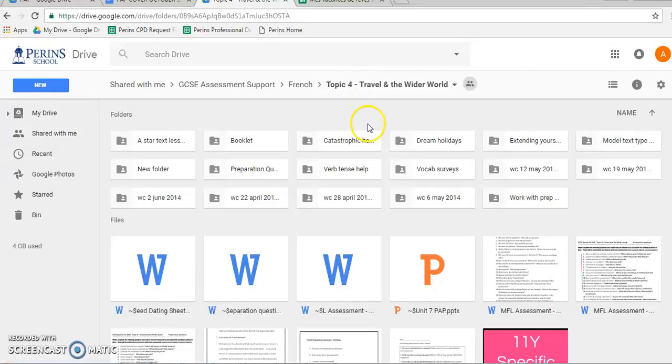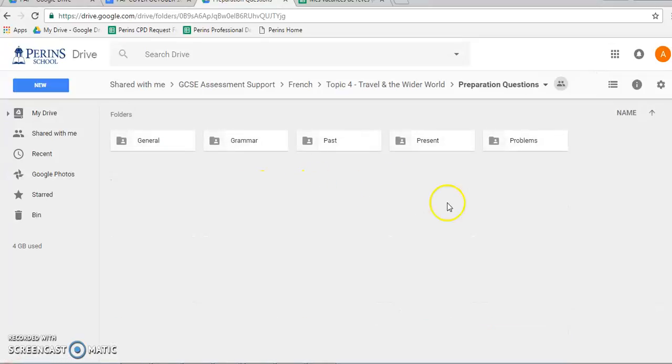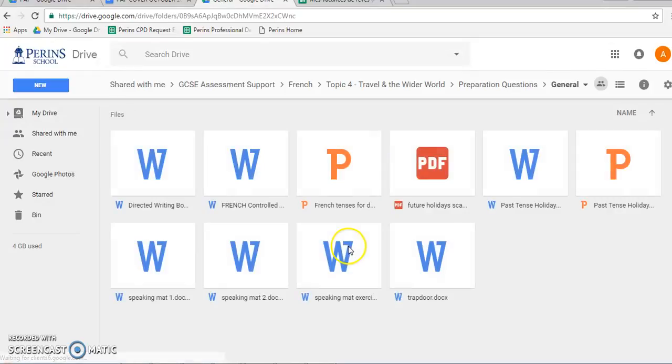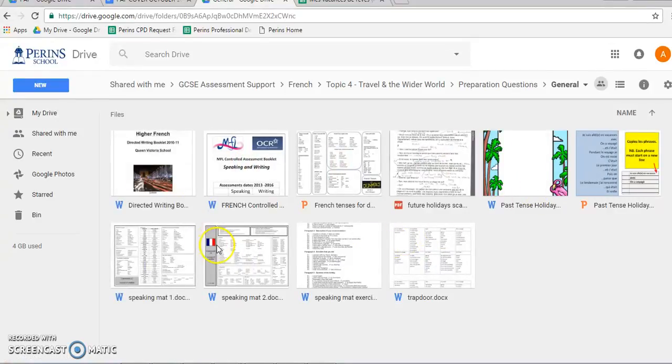The only other thing that is worthwhile looking at, well, it's all worthwhile looking at, of course, but the other thing, just to remind you that is in there, is this folder here, the one that's called preparation questions. If I go into this preparation questions one, we've also got some general things that are in there as well. So if I go into the general page, this is where I put in lots of things that I felt might help you.